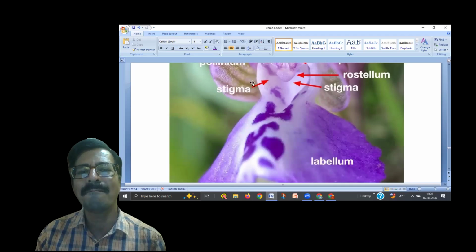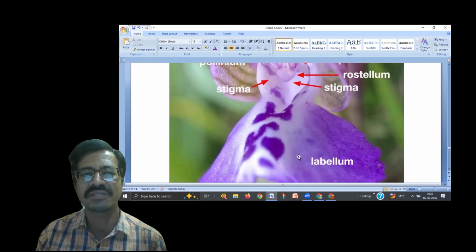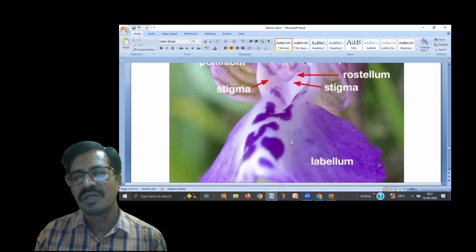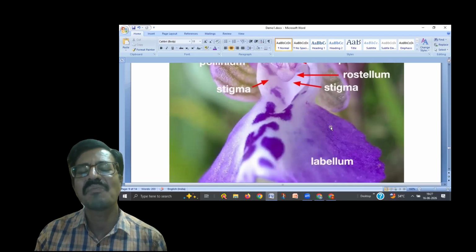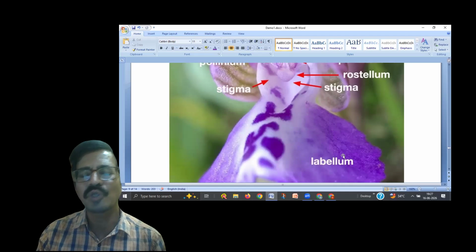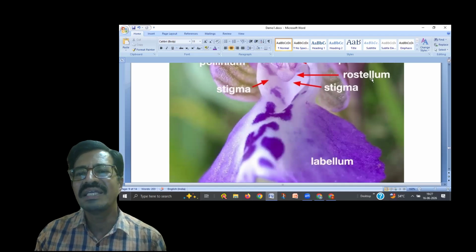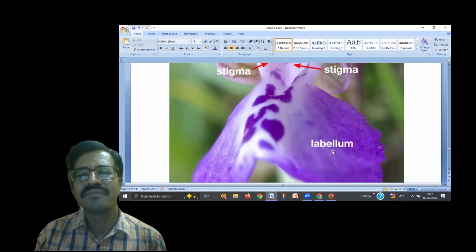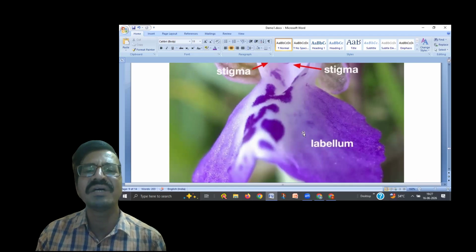The upper structure comes to the downward direction. That structure is called labellum. It is useful to attract the pollinators for the pollination. That is the function of the labellum. So you have to remember: one is rostellum, another is pollinium, and labellum. What is torsion or inversion? All these terms you have to remember, you have to study.